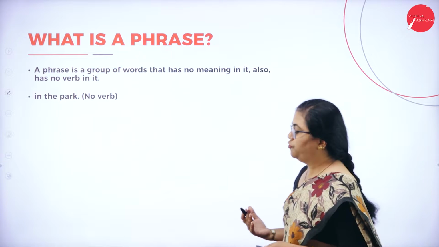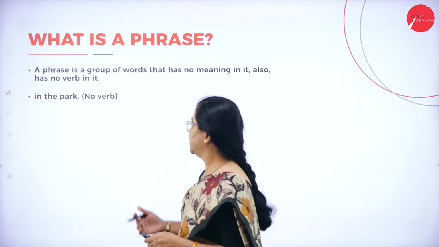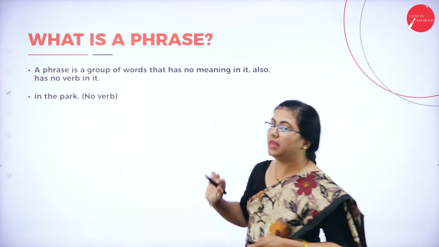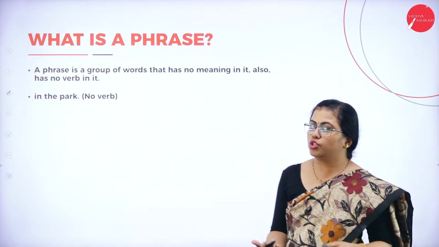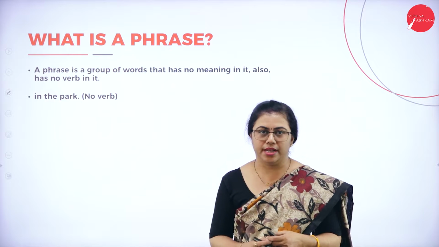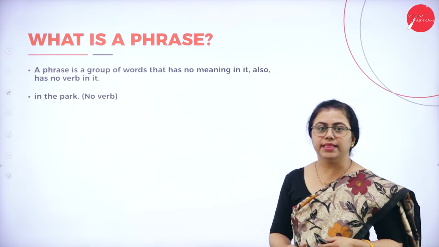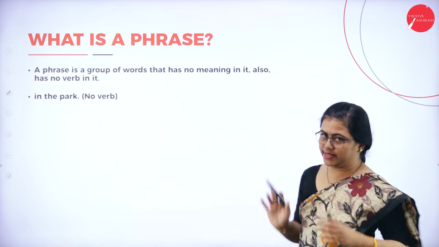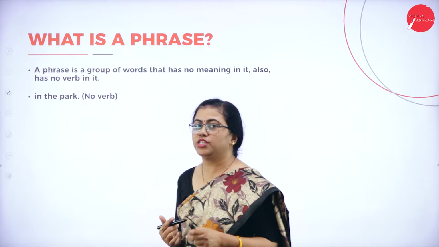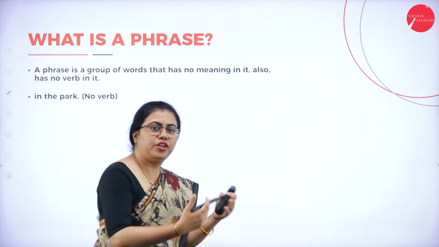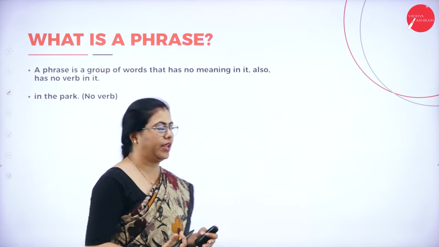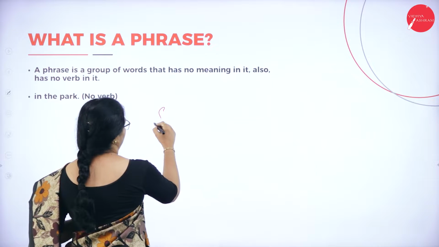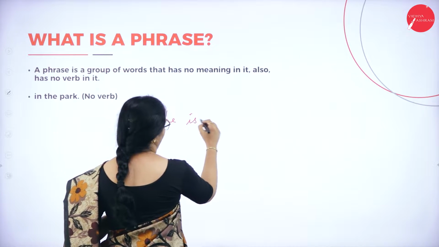A phrase is actually a group of words which has no complete meaning by itself. A phrase will never have a verb in it. Suppose I say, "in the park." Let me give you a complete sentence, so you'll understand the difference between a sentence and a phrase. Let me say, "She is playing in the park."